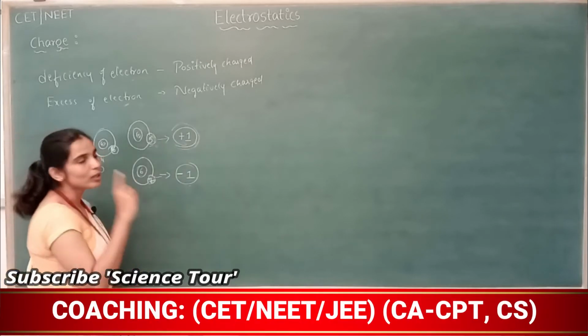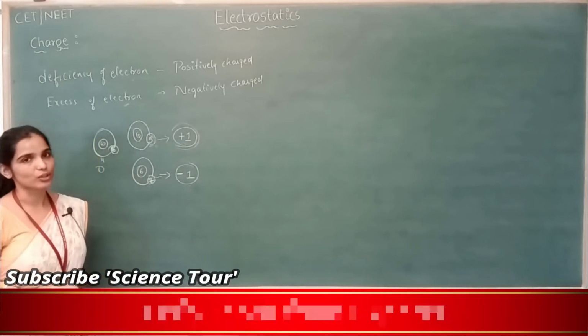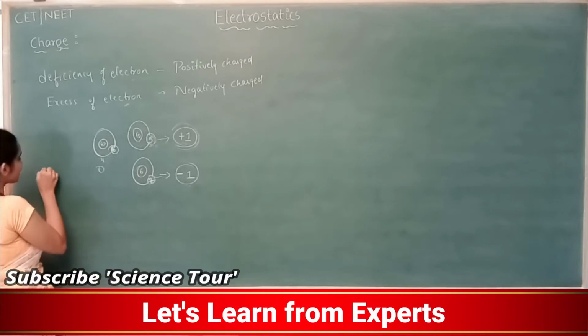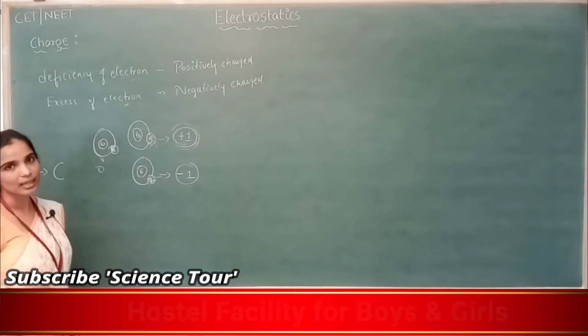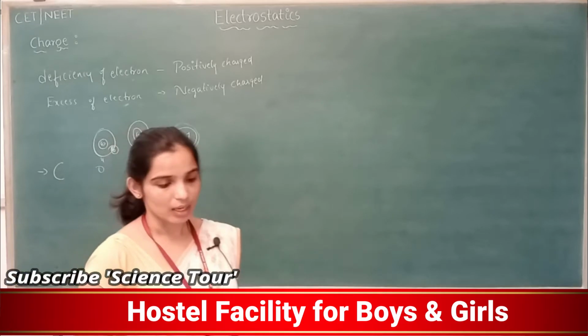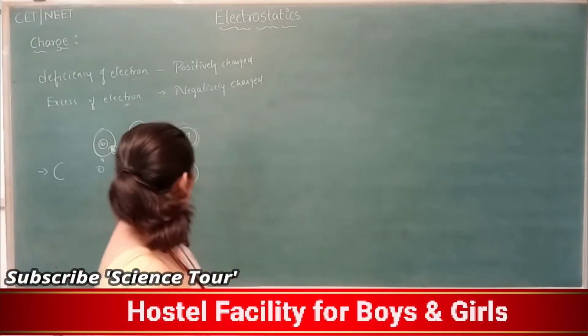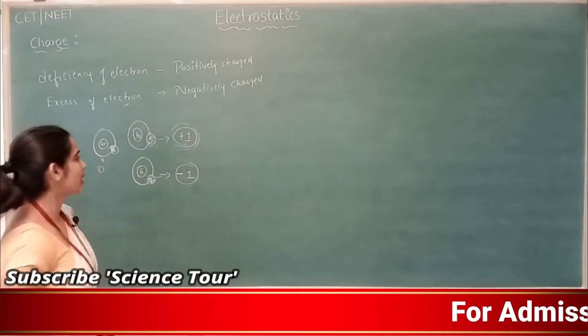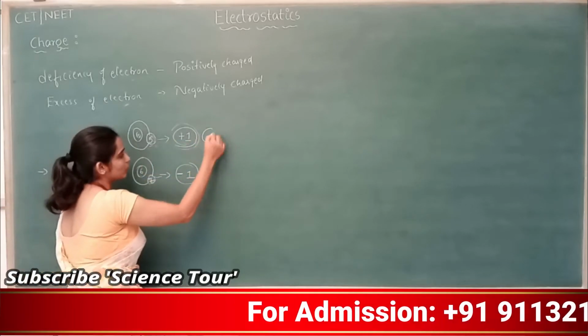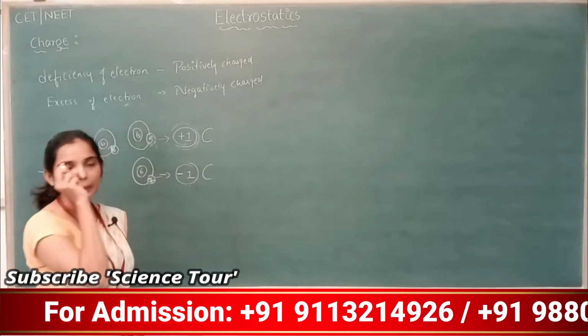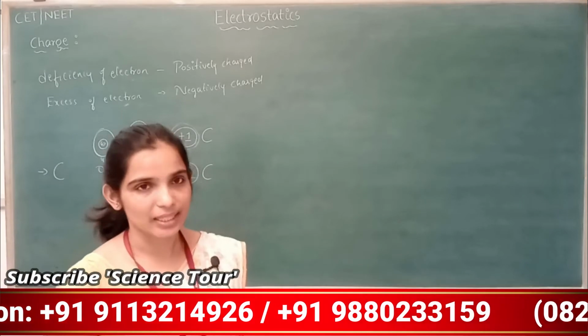So now what is the SI unit of charge? Charge is measured with the SI unit Coulomb, right? It is named after the scientist Coulomb. So it is measured with the SI unit Coulomb. So 1 Coulomb. Coulomb is the SI unit of charge.